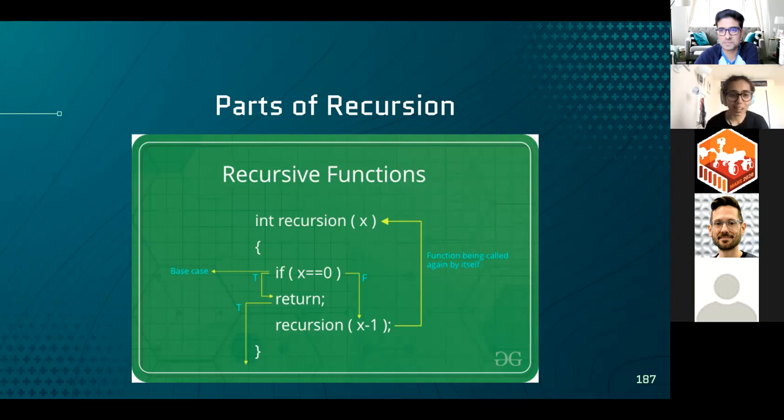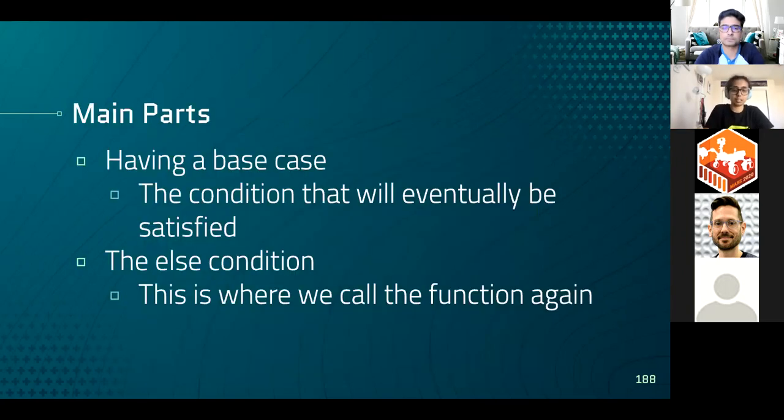All right, so the parts of a recursive function are the base case, the if statement that ends a never-ending loop of calling a function inside itself. So basically that's the smallest Russian doll, which is the end. And then finally the else condition that tells the IDE that we need to call this function again and again. And that's basically opening the doll.